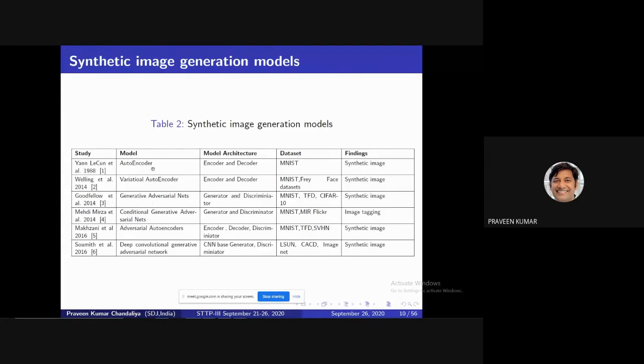After this, based on these, different variants of these models were developed, like the conditional generative adversarial network, CGAN, which again has two components, a generator and a discriminator. Then the adversarial autoencoder, which is a combination of the autoencoder and the generative adversarial network. But all of the first four have issues related to mode collapse or the vanishing gradient problem.